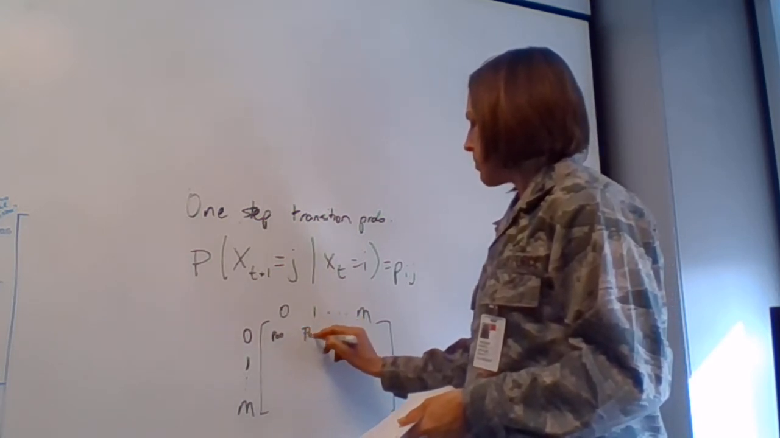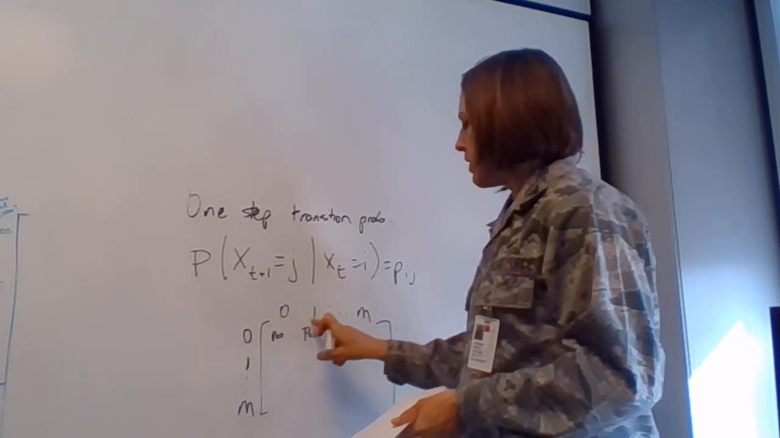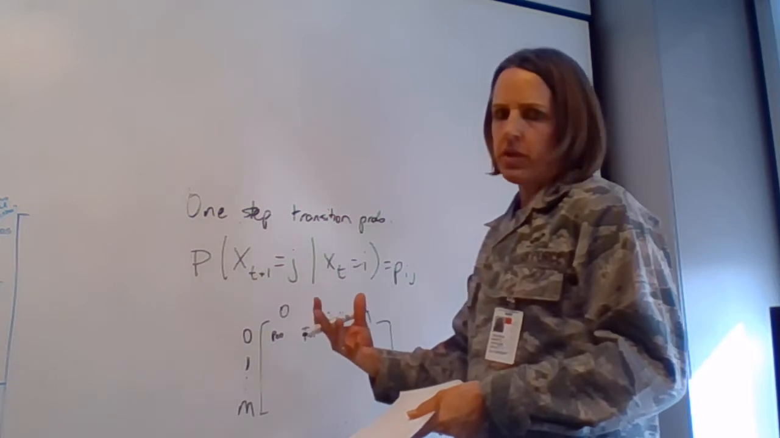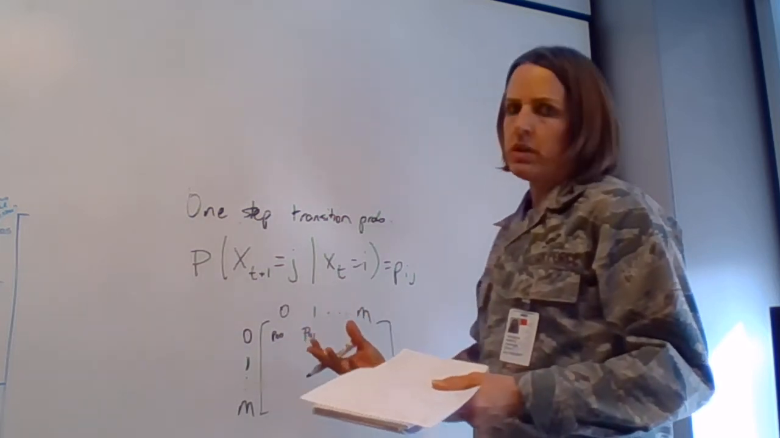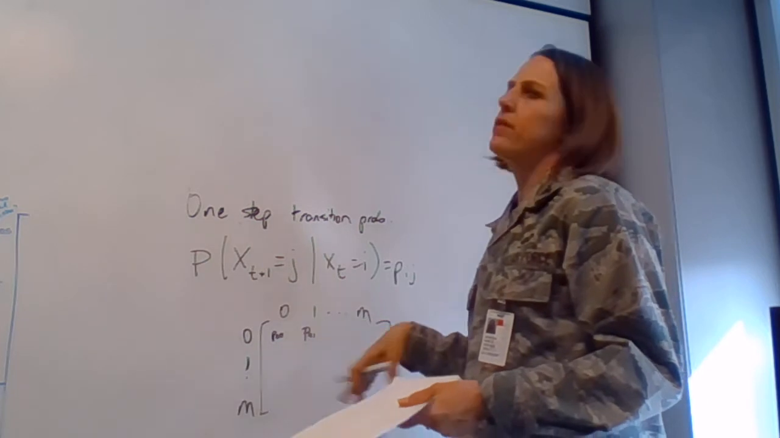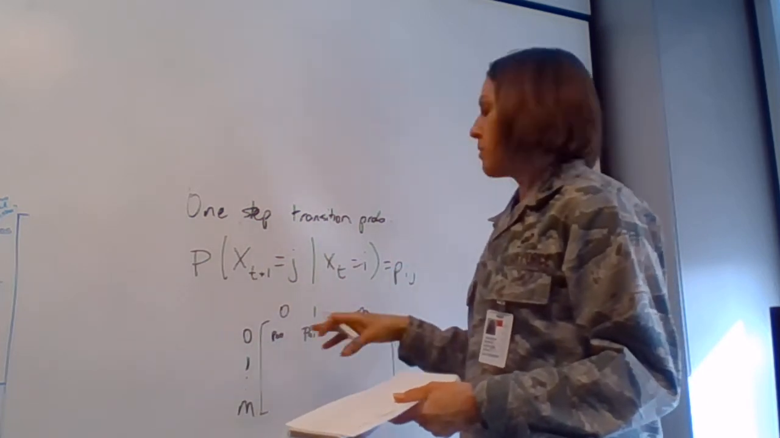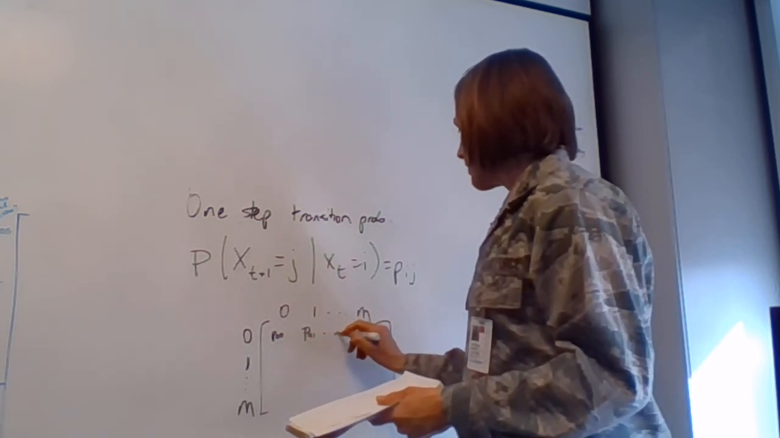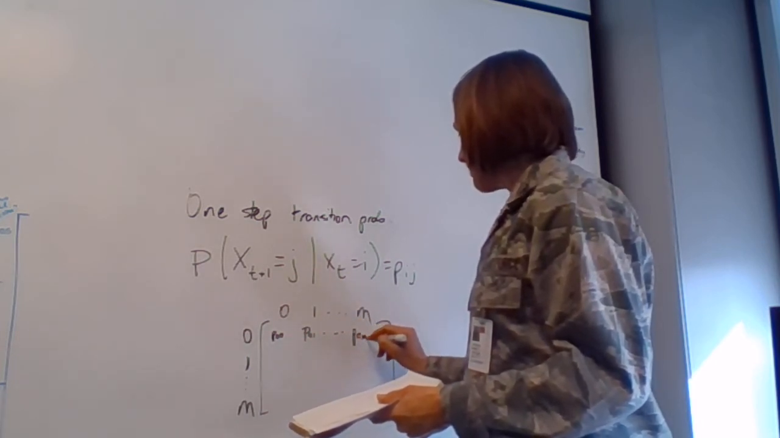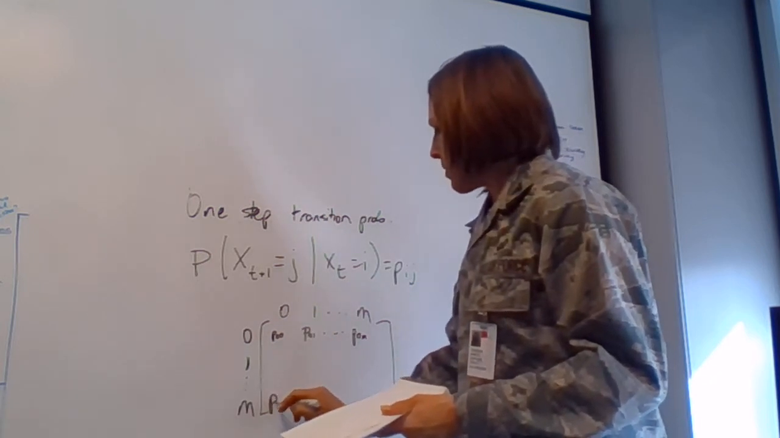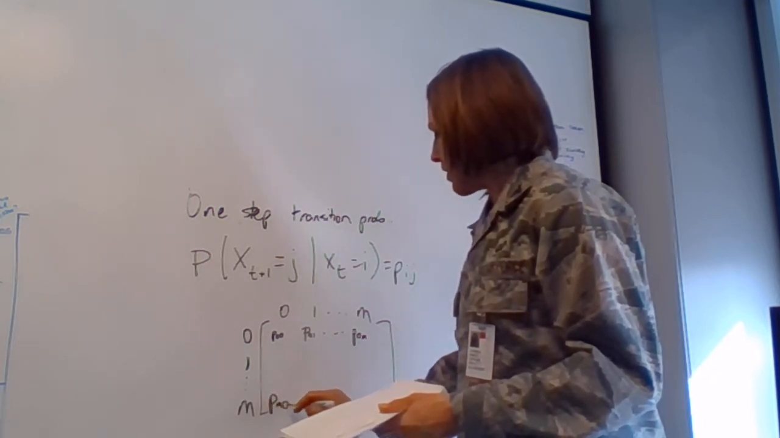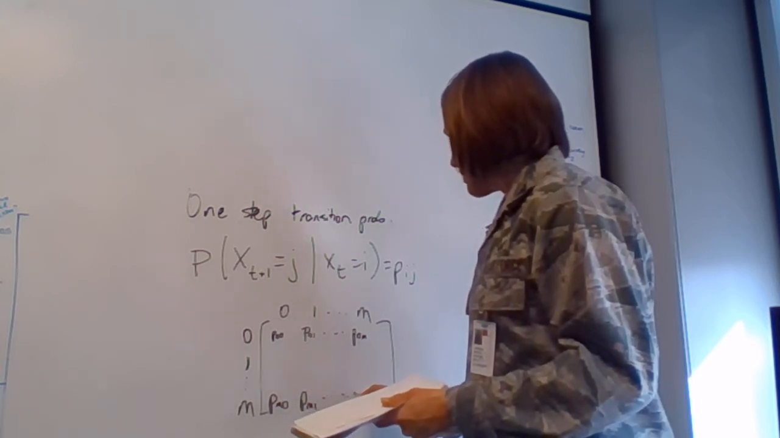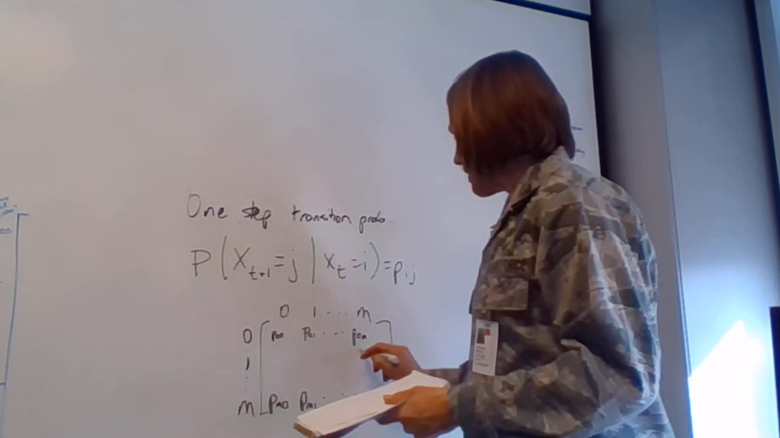Here we've got the P01, probability of going from state 0 to state 1. So if we're in state 0 at the beginning of, say, our 10-minute interval, the probability of being in state 1 at the end of our 10-minute interval is going to be P01. And they have to add up across the row. So then we have all the way out to P0M. And then this way we have the probability of going from state M to state 0, the probability of going from state M to state 1, and so forth, to the probability of going from state M to state M.